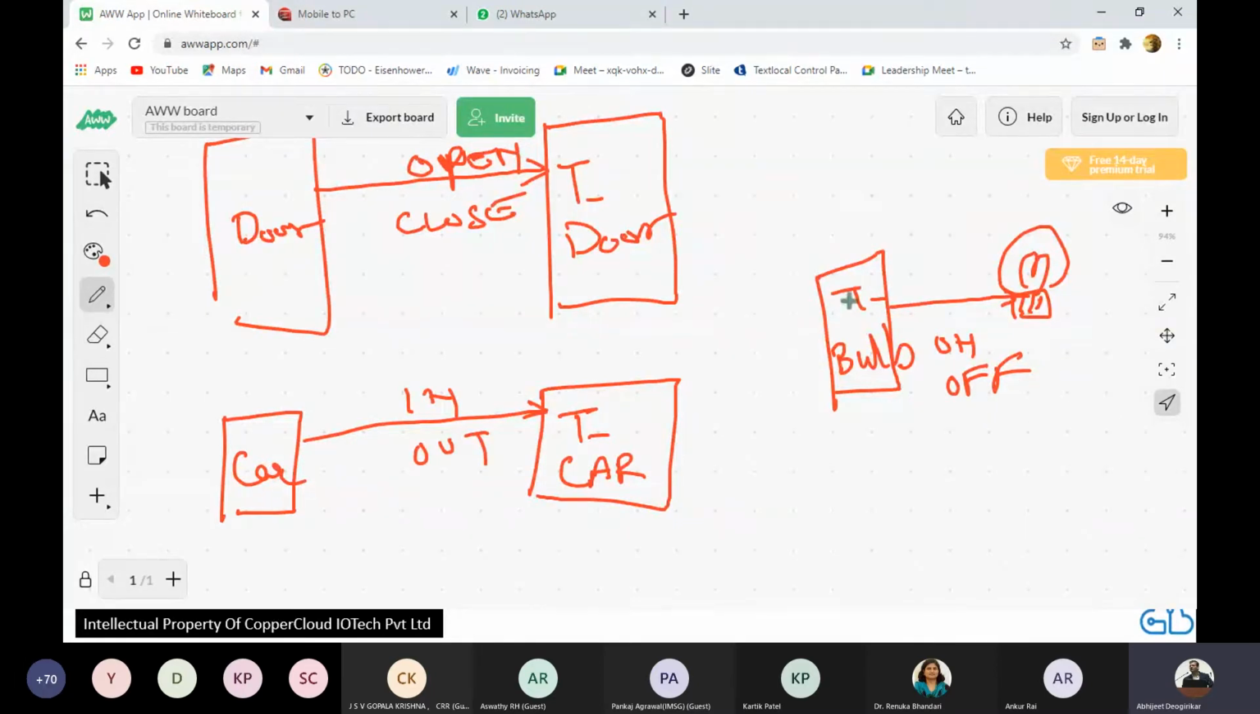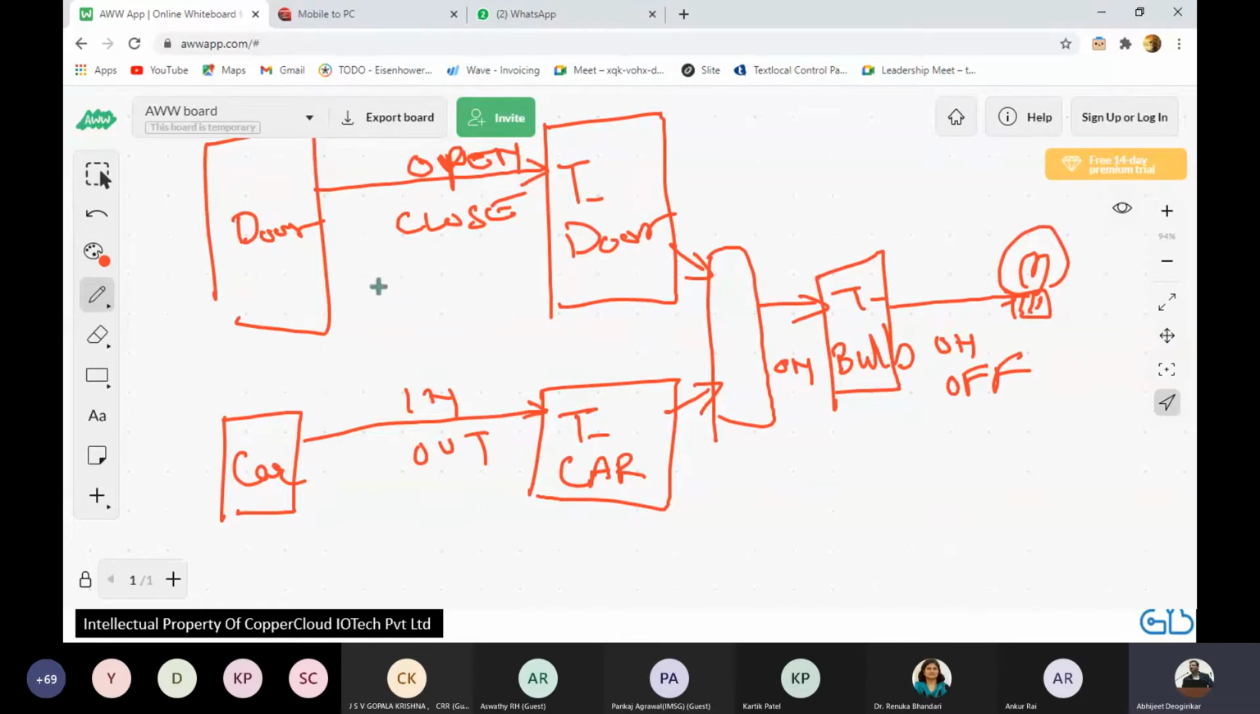Now see what happens. You remember we have one more player in the middle called the orchestrator, the Node-RED. Whenever the door says open, the orchestrator listens to it, converts it to a message called on and gives it to the bulb. Whenever the car says I am in, the orchestrator listens to it, converts it to on and sends it to the bulb. So the bulb doesn't care. Bulb will always listen to on or off. It will not get any invalid message.